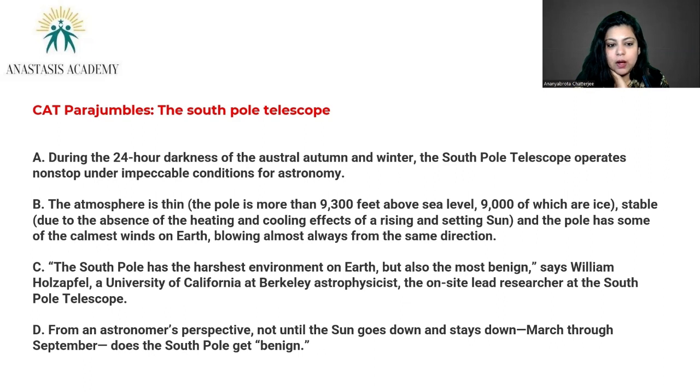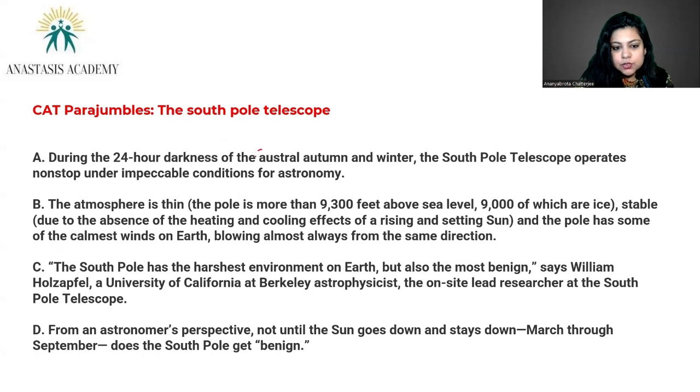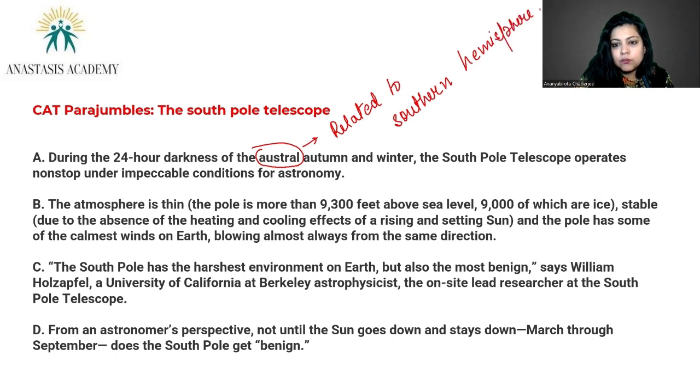During the 24-hour darkness of the austral. The word austral means related to the southern hemisphere. Start again, okay?